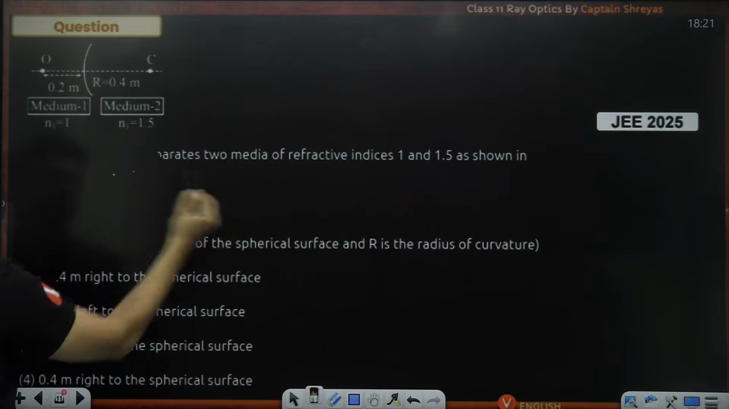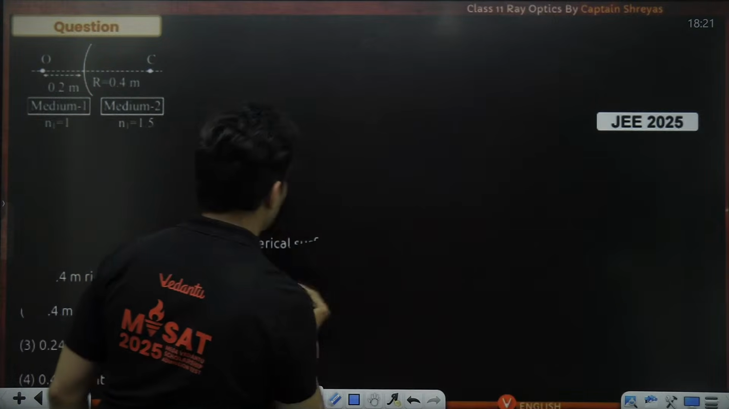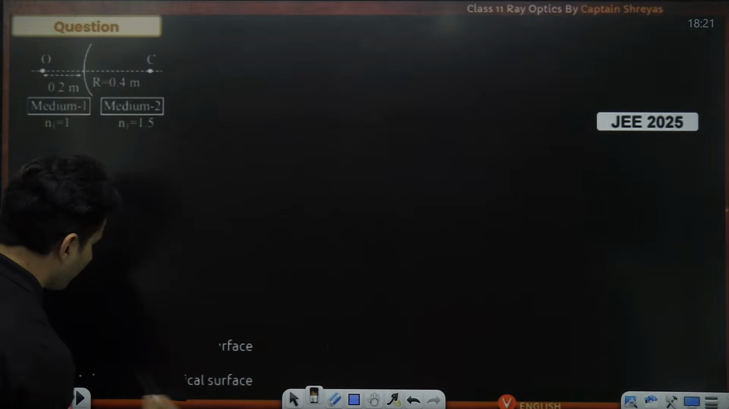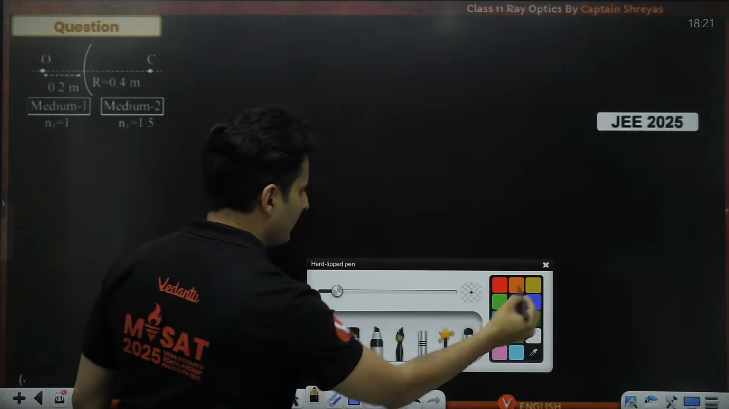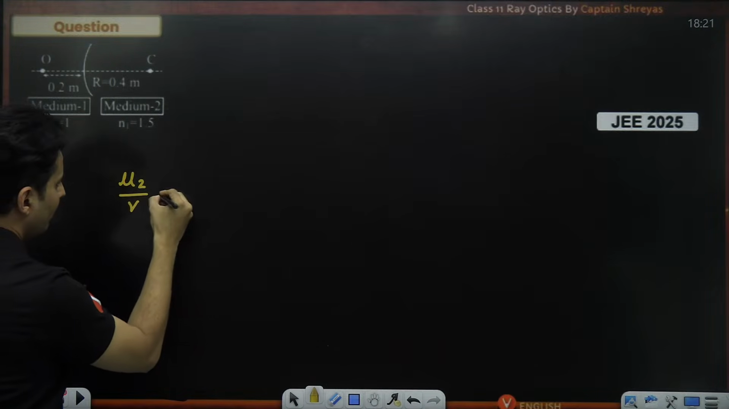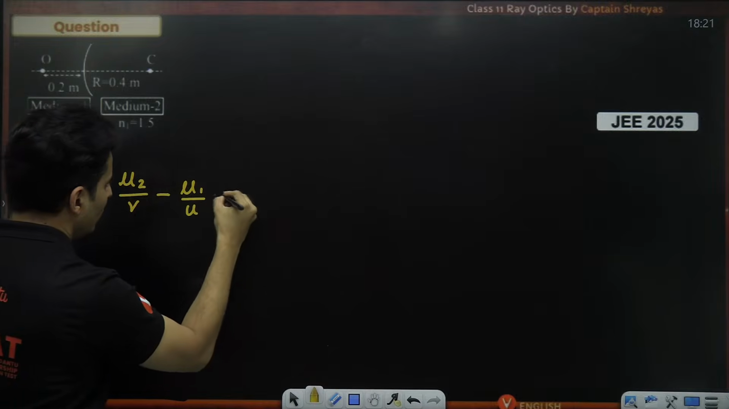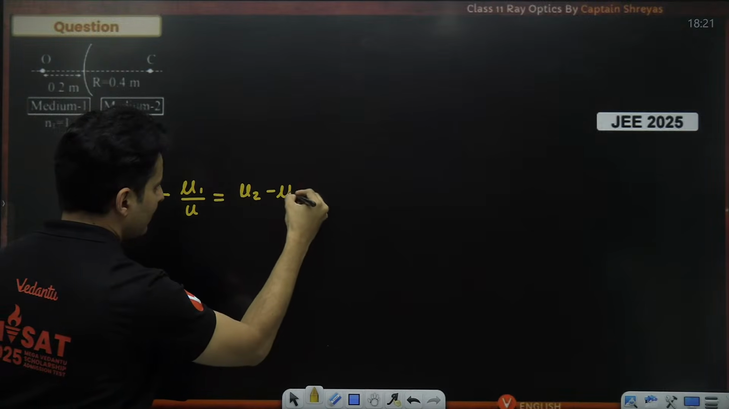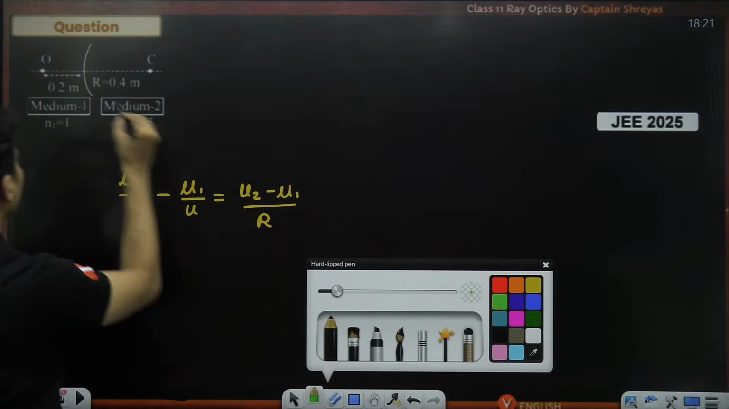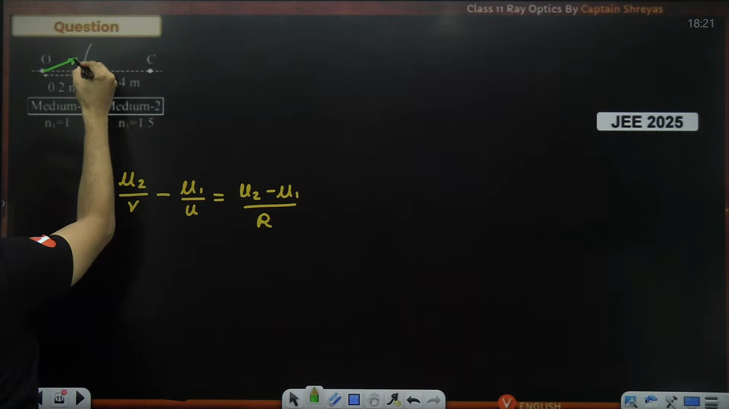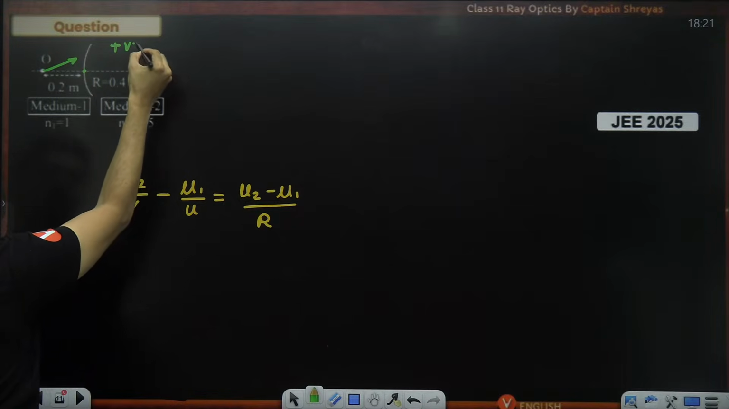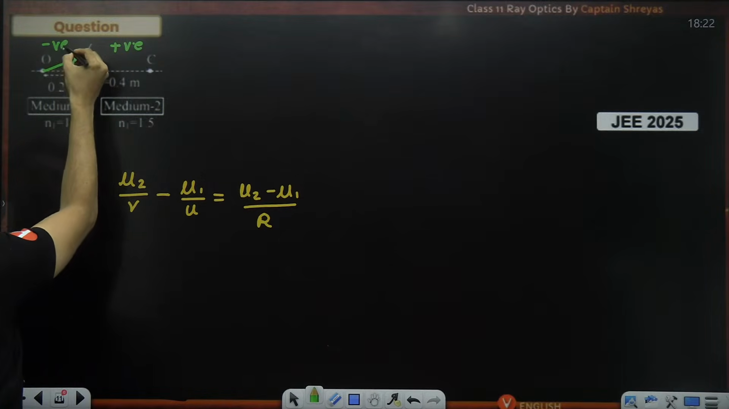Okay, read the question, think which side will be positive, which side will be negative, which all distances do you really know. Okay, let's write down the formula first over here. It is nothing but mu2 by V minus mu1 by U is equal to mu2 minus mu1 divided by R. As one can see, the object will produce the rays like this. The pole will be the center, the origin. So this side will be positive, obviously, and this side will be negative.